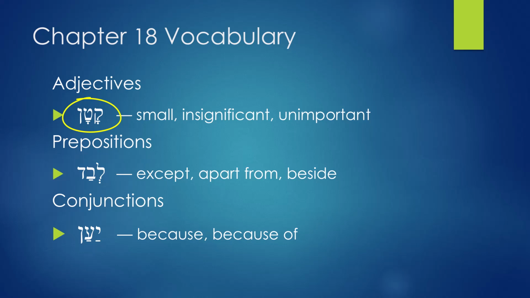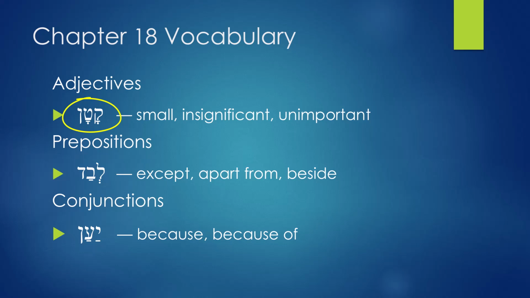And Jesse answers using this word. Jesse says, "There yet remains the youngest." And the word youngest there is the adjective katan. In the English, the translation is youngest, but actually in the Hebrew, it's katan. And katan means small, insignificant, unimportant.